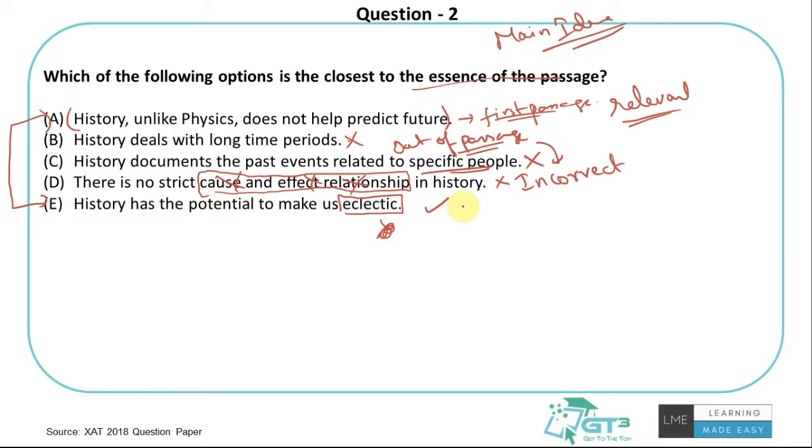But what is eclectic? You can just Google it, but eclectic is like having a wide range of tastes, or rather having a broadened taste, where you have actual exposure to wide varieties of things and you have a good taste in that. So when I say eclectic taste, you use words like this. So the option here is history has the potential to make us eclectic, to broaden our perspectives, to give us broader horizons. That's what the entire passage was talking about. So option E is the correct one.